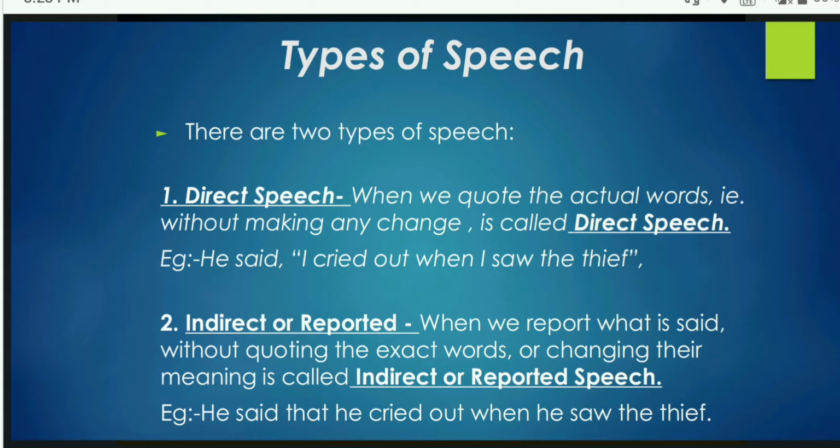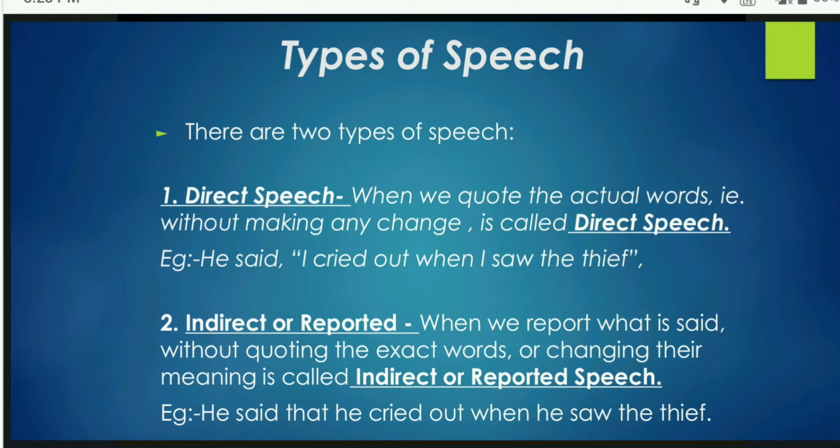Direct speech means the actual words of the speaker. When we quote the actual words without making any change, that is direct speech. So in direct speech, you can see the actual words of the speaker in inverted commas. Then what is indirect or reported speech?